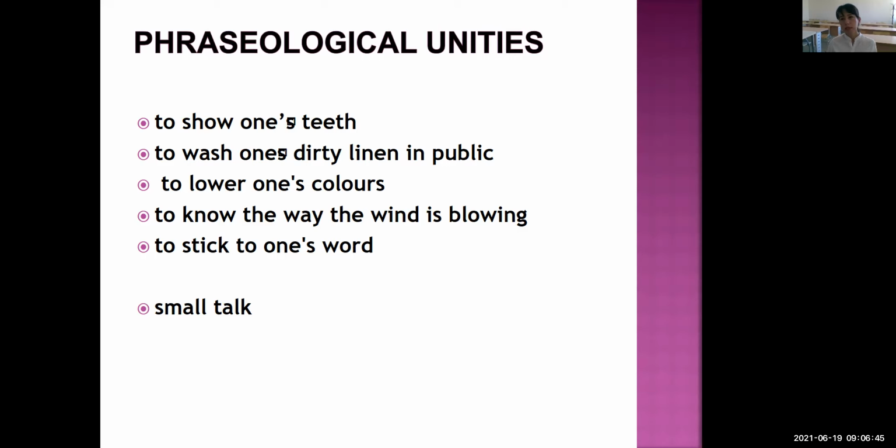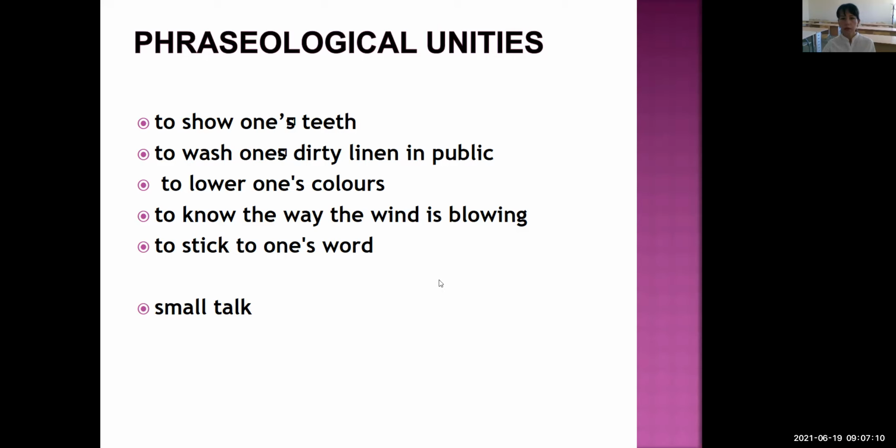But as you see, the structure of this phraseological unit is somehow different from other phraseological units. The structure of this is adjective plus noun. So students, then let's move on to the next type of phraseological units.